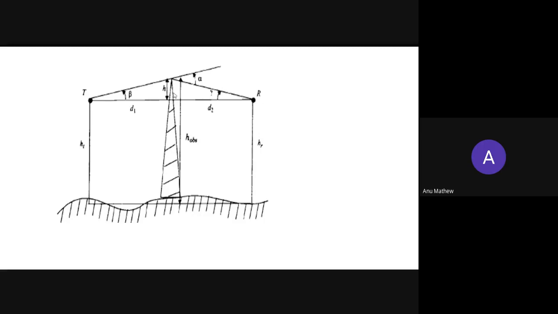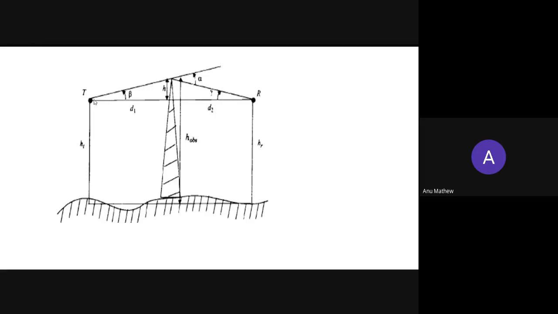That is the height measured from the transmitter to receiver path. This obstructing screen of effective height h is placed at a distance D1 from the transmitter and D2 from the receiver. Here we are considering that the transmitter and receiver are placed at the same height.